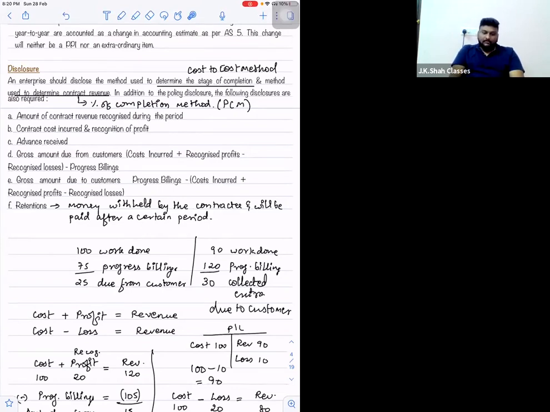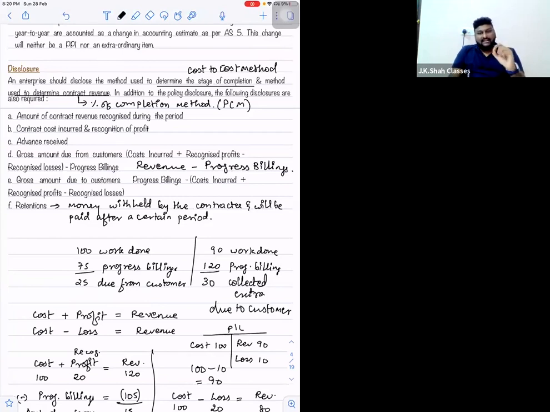Right? This bracket closed minus progress billings. So it is technically revenue minus progress billings.